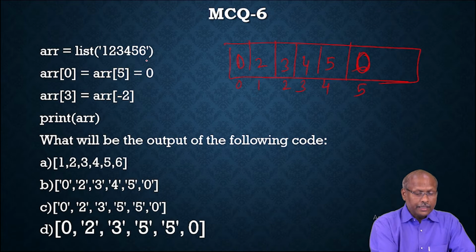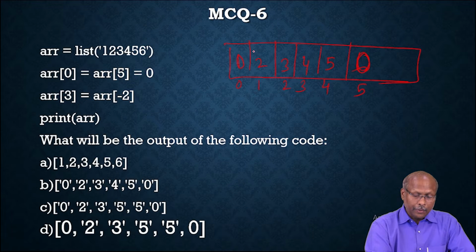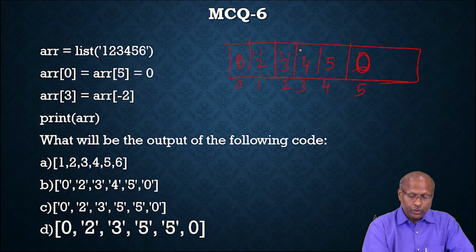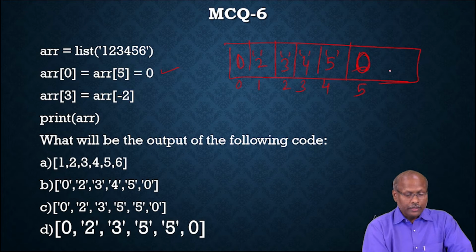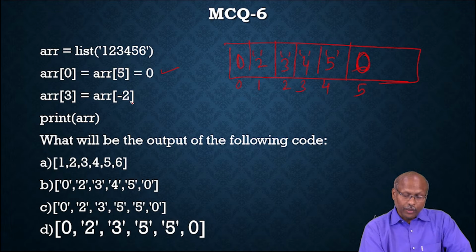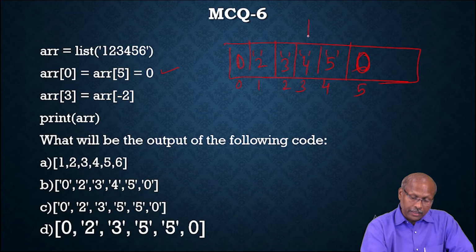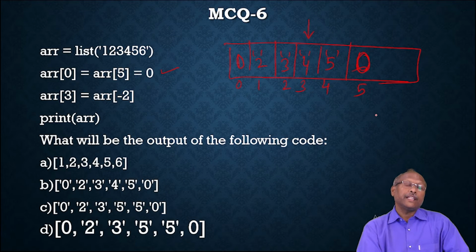Actually, this is a list. You are given what? A string. The string is generally represented with single quotes. And initially it was actually 1. Now you have overwritten it with 0. So 0, 0. And array of 3 equal to array of -2. Array of 3 means the third location, represented by array of -2. -2 means what?